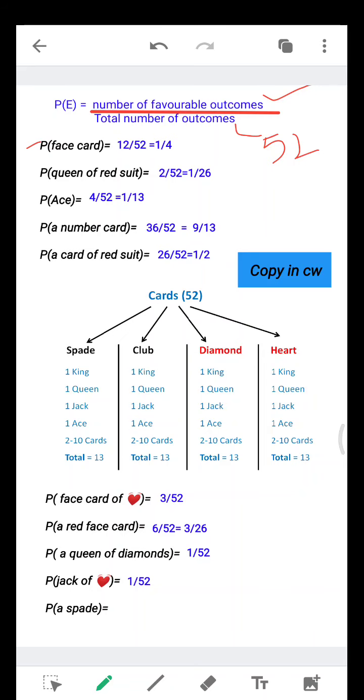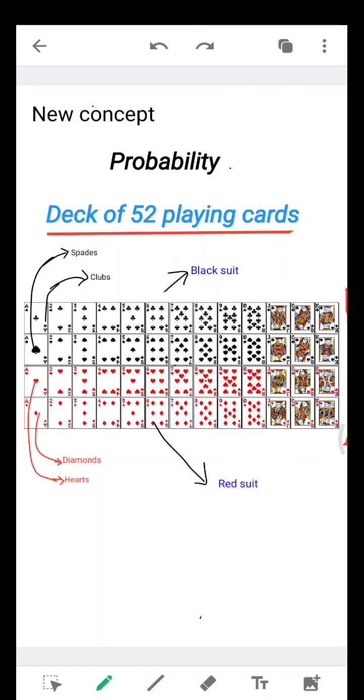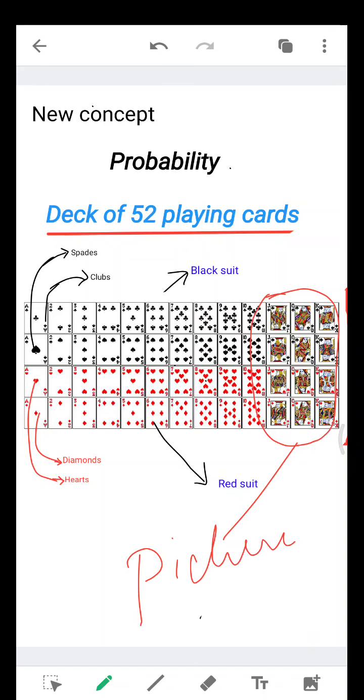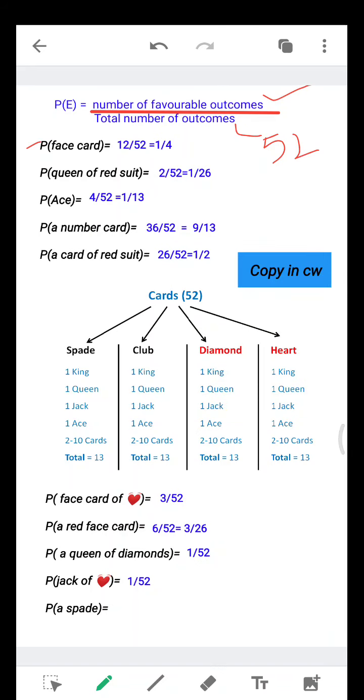Face card, picture card, both are the same. I already told you how many face cards we have: 12 in total, 3 in each suit. So the probability of getting a picture card will be 12 by 52. That will be 1 by 4.